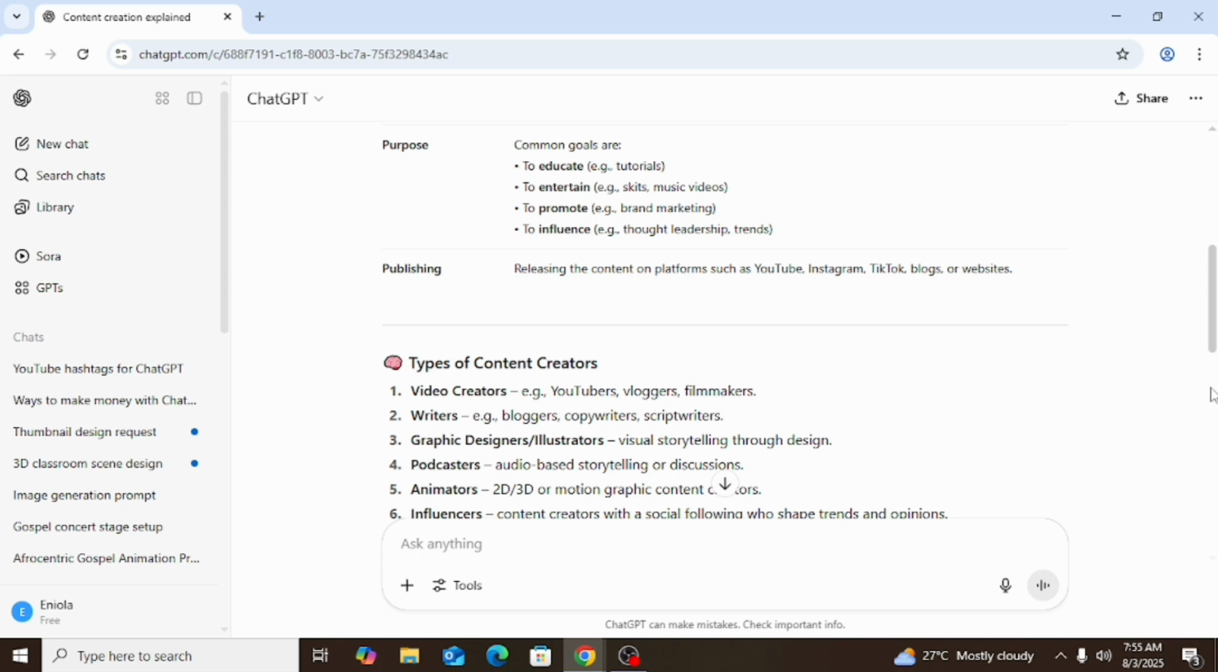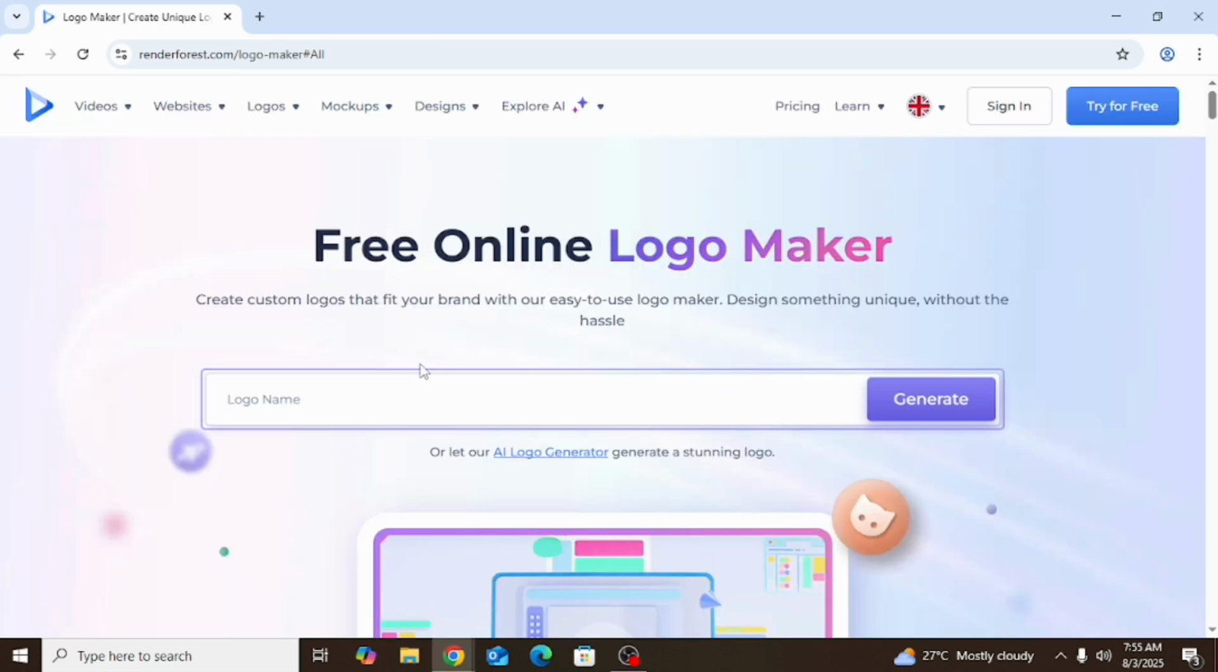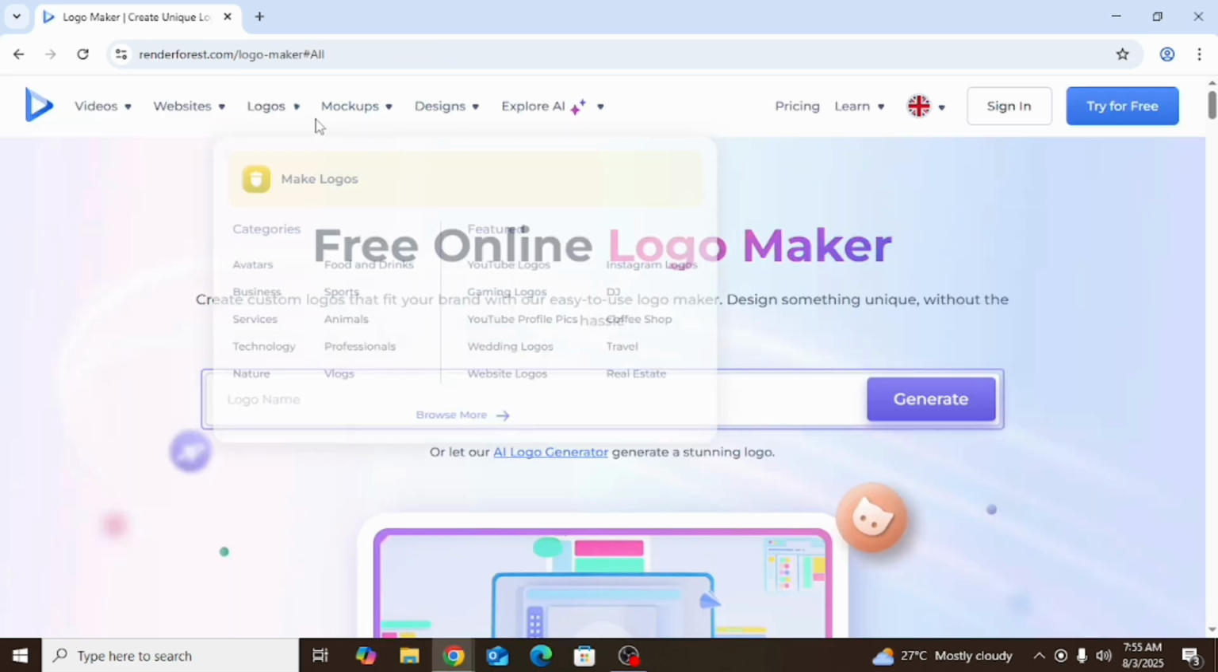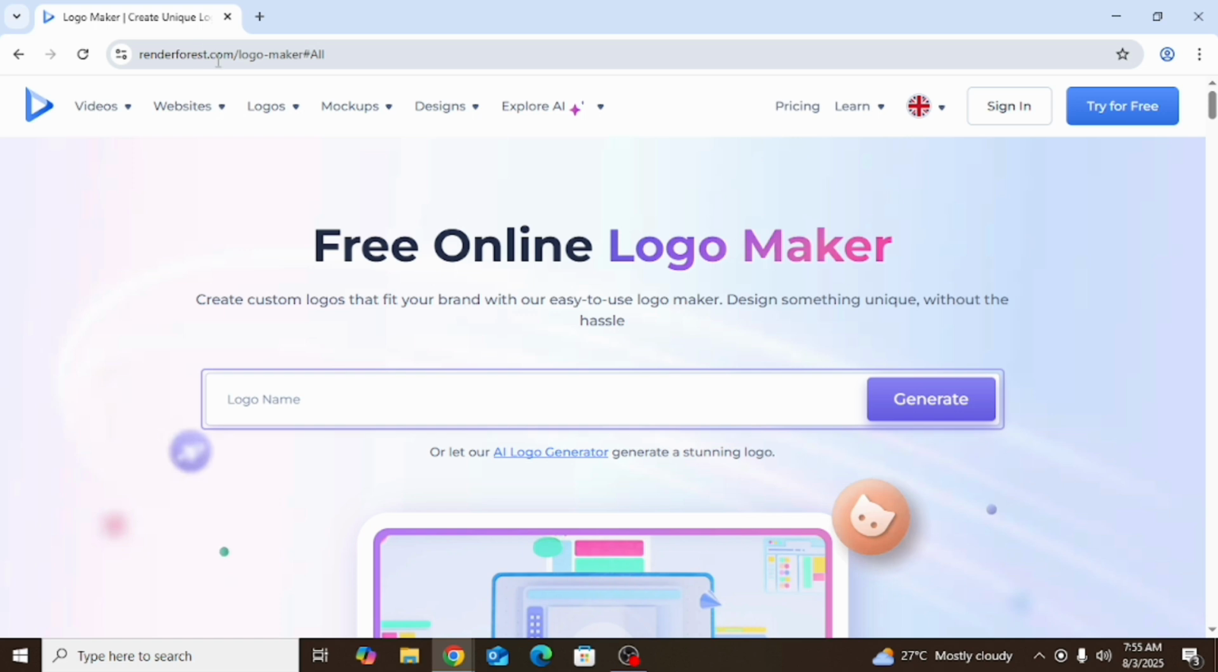Now what about brand logo? For brand logo, you go to Renderforest. Look at it here, this is Renderforest. It's going to bring you to this interface here. It said create a custom logo that fits your brand with our easy to use tool. It's a free tool. Just go into a web browser and type in Renderforest. It's going to bring you this free AI logo generator.